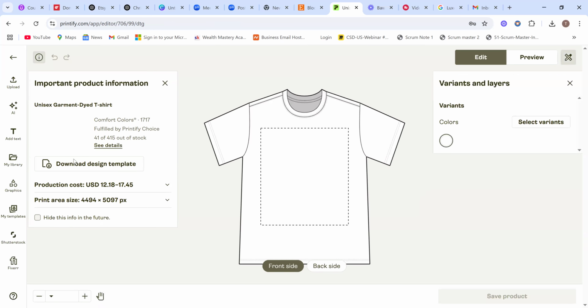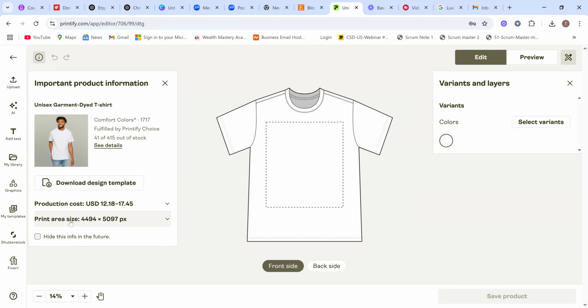So if you start designing, the design we had before is telling us that our print area should be 4494 by 5094. So let's have it here, because I'm going to go out of this Printify to Canva. 4494 by 5094. Yes. So this design, the production cost is from $12 to $17.45. Yes. And 41 of those products are out of stock.